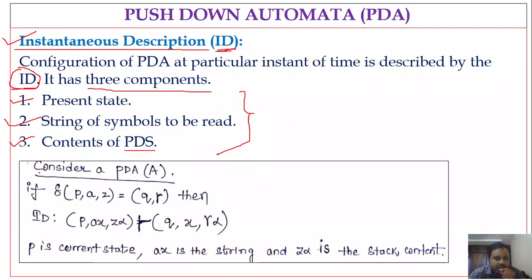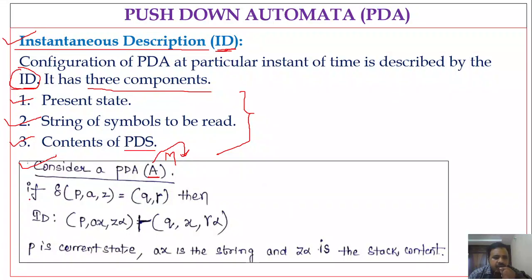Here, let us consider one example. Consider a pushdown automaton capital A. Here we represent the pushdown automaton with capital A, but you could also use capital M. You can use any capital letter for a PDA.